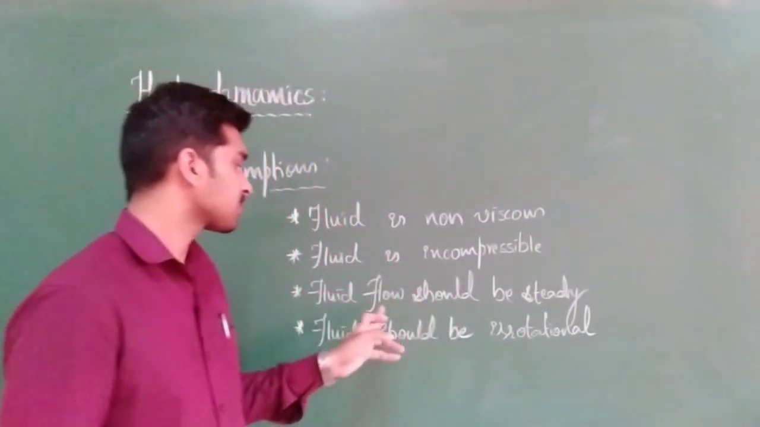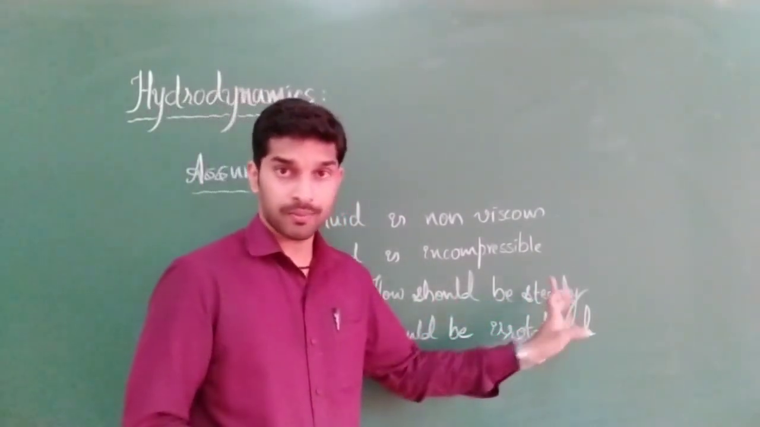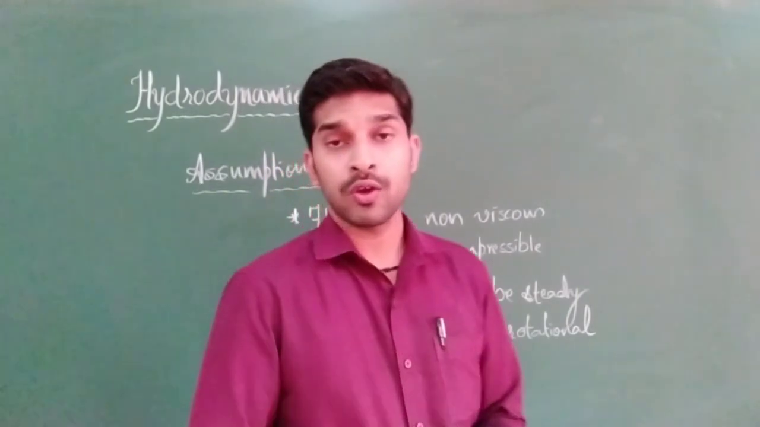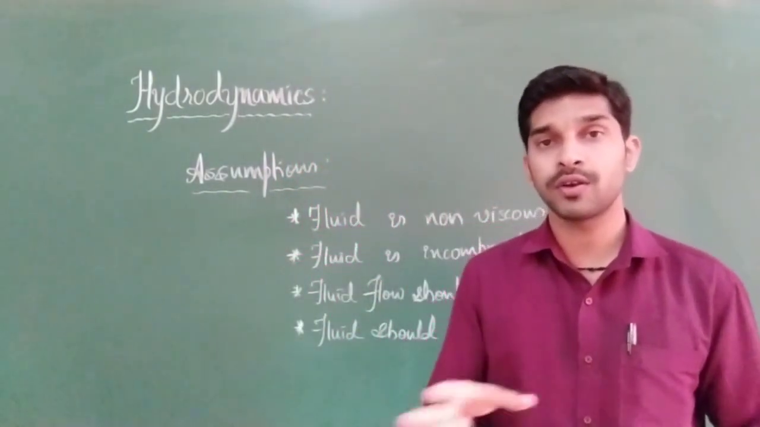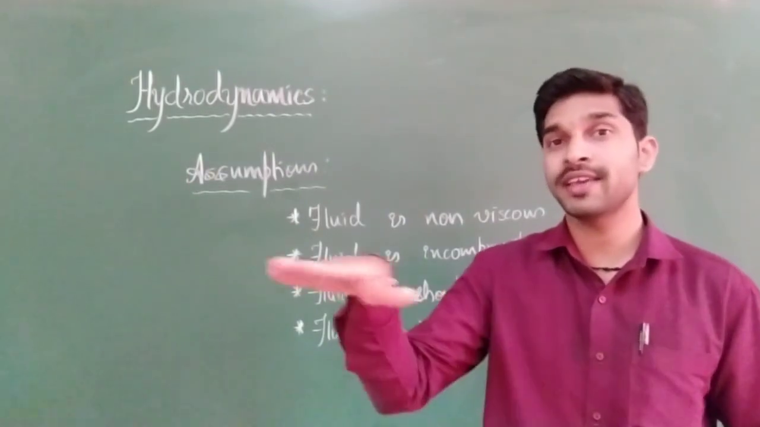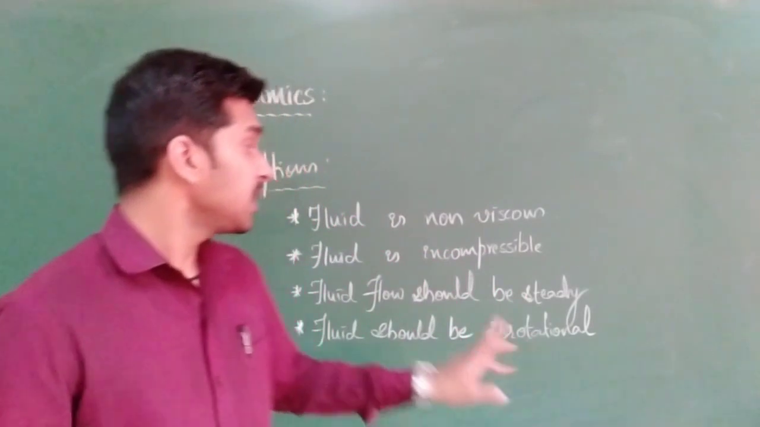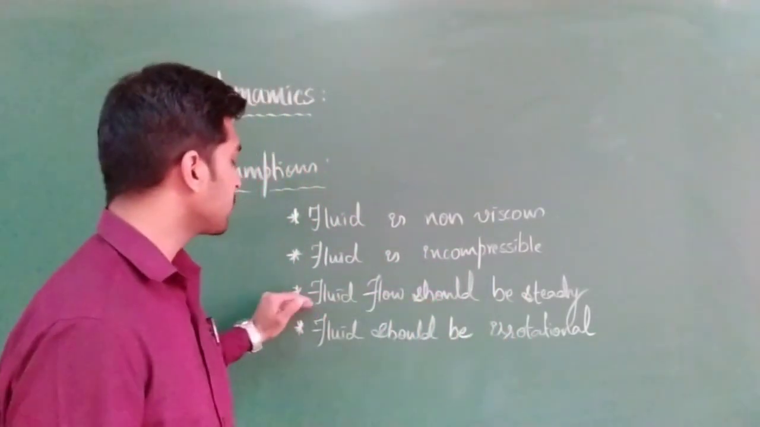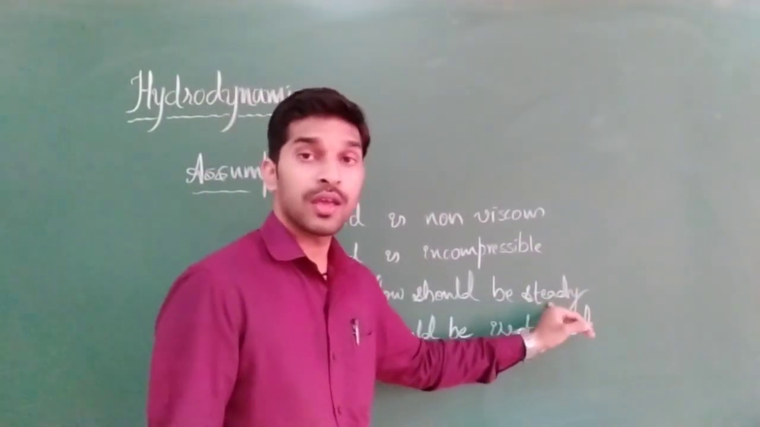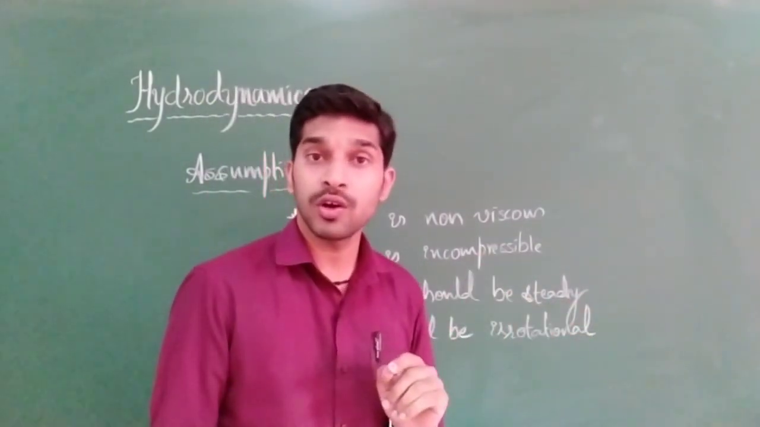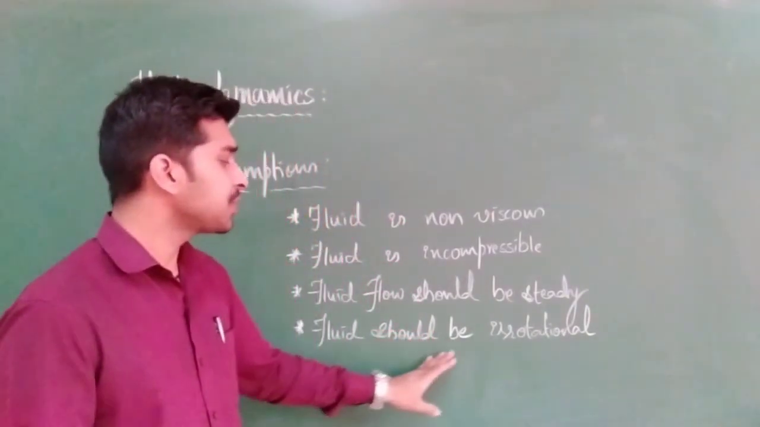Next, fluid flow should be steady. If a vehicle is moving with constant velocity, what are we going to treat it as? The vehicle is moving in a steady manner. That means velocity should be constant. What they are trying to tell us is that if fluid flow is steady, the velocity of the fluid will be constant.